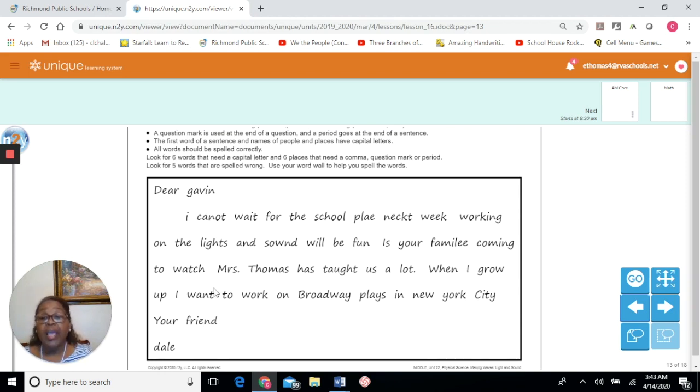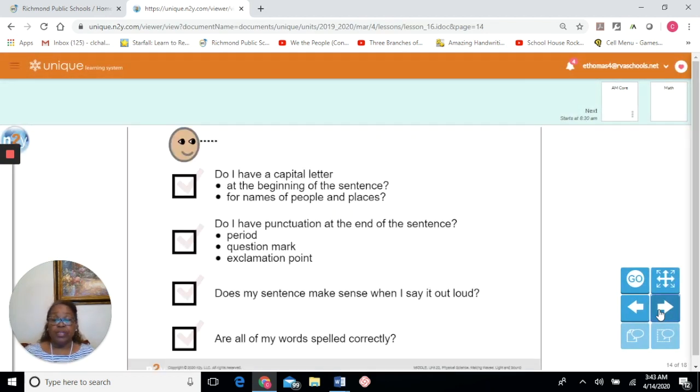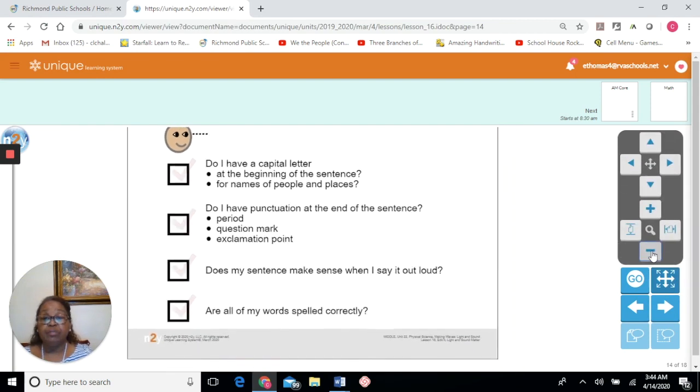But as we are editing our work, we want to use a graphic organizer to make sure we have checked everything we need to check. This is a graphic organizer. And I'll make it a little bit smaller so you can see that it's just your piece of paper. And what you do is you use these boxes to check off if you've done everything you're supposed to do. So what are you supposed to do? Do I have a capital letter at the beginning of the sentence for names of people and places? That's what capitalization is all about. For names of people, for places, and for titles.